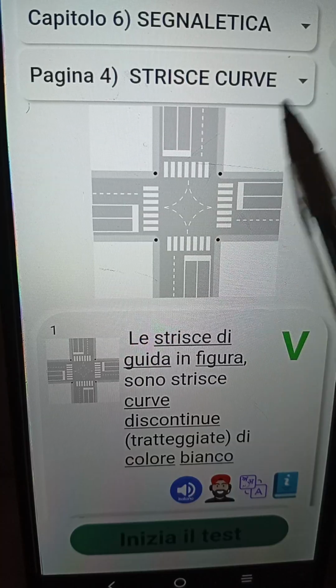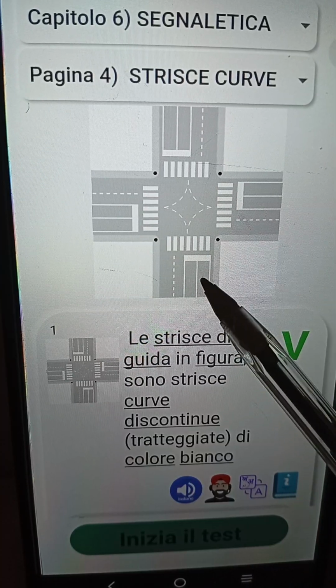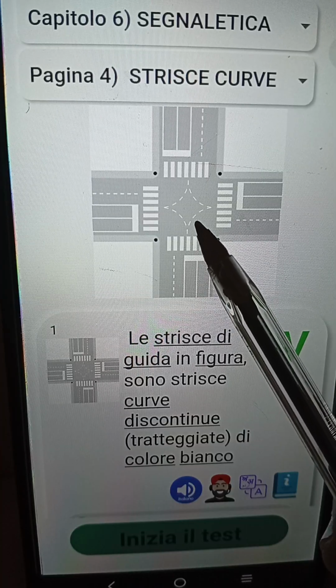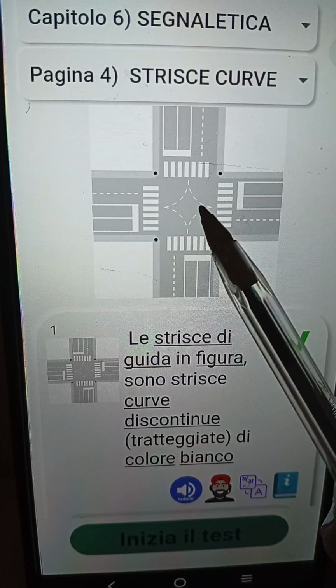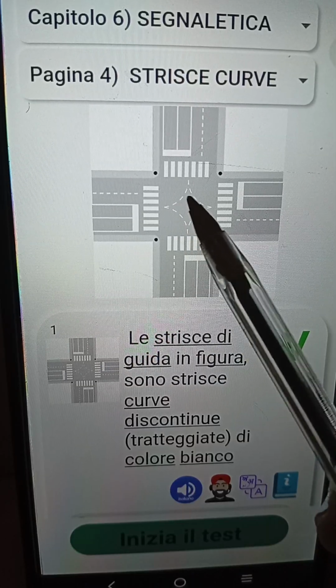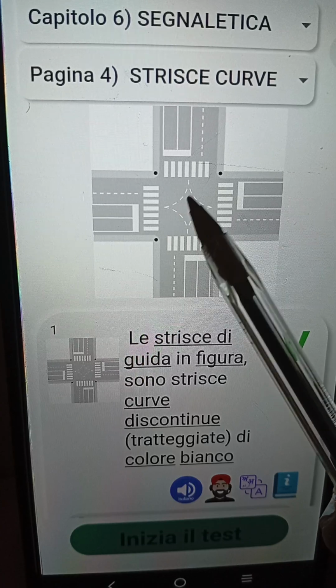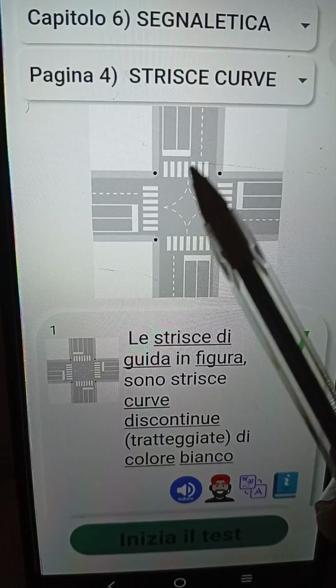Now, assuming this same vehicle is going to svoltare a sinistra, you can see definitely it's going to come in contact with the striscia di guida in this place. So, therefore, the striscia di guida is found at the sinistra part. Stadio attenti.